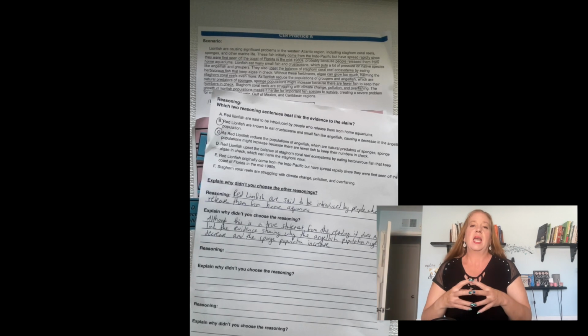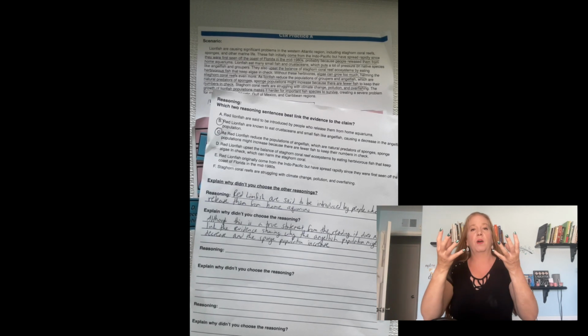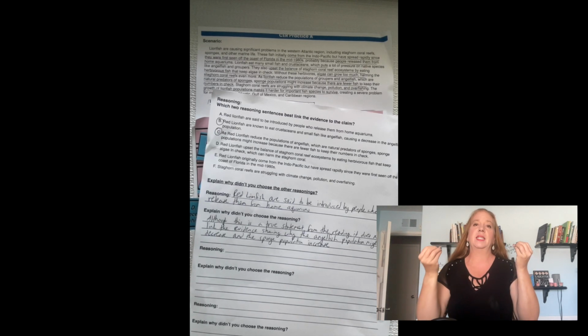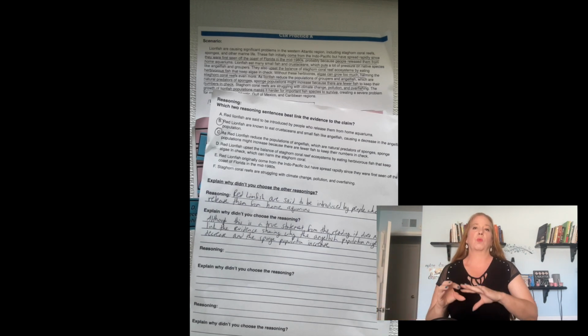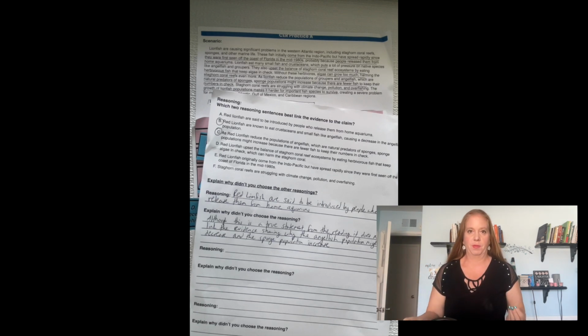incorrect part. And many times what I'm hoping they'll get is that although that information is a true statement from the passage, it does not link the evidence to the claim because it's talking about something else entirely different, or it's saying the wrong information. So that's what I want them to get from this.